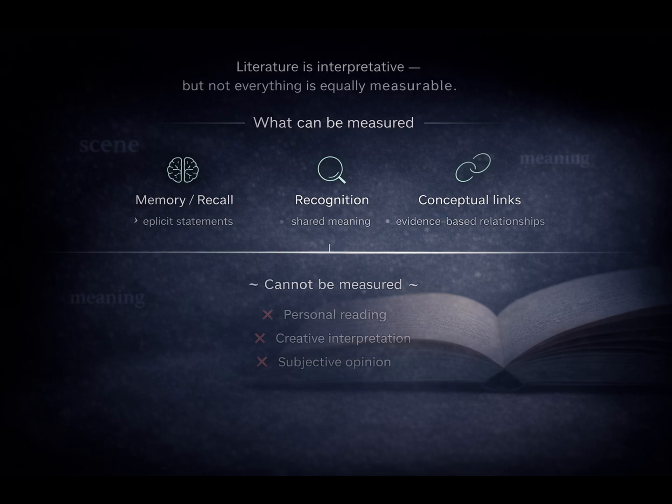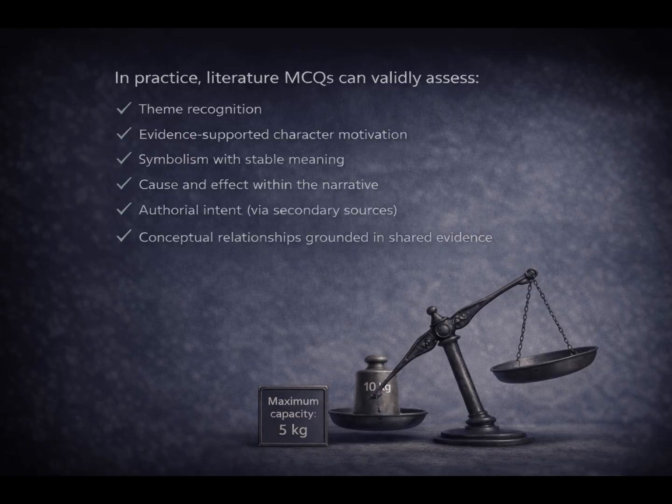In practice, this means that literature MCQs can validly assess theme recognition, character motivation when it is clearly evidence supported, symbolism when meaning is stable, cause and effect within the narrative, authorial intent through secondary sources, and conceptual relationships grounded in shared proof. That is why sources and Markdown matter so much. Not because the model cannot do more, but because the instrument must not measure what it cannot measure fairly.